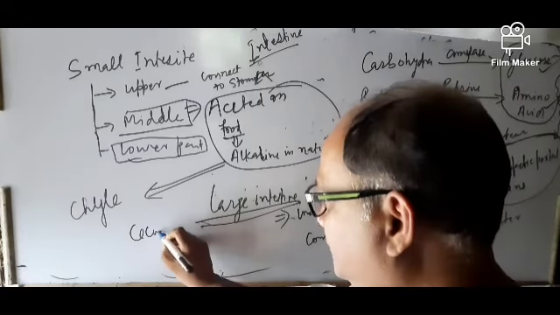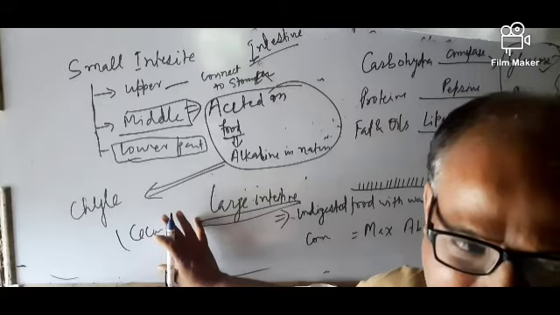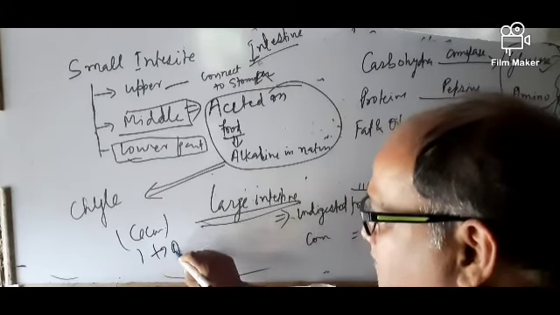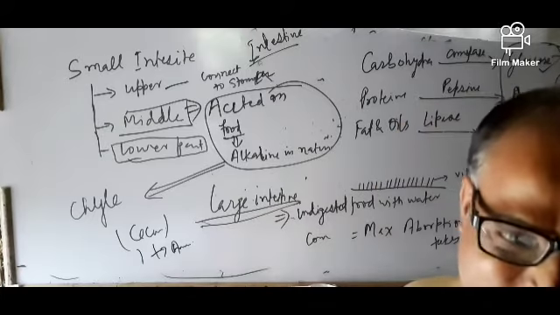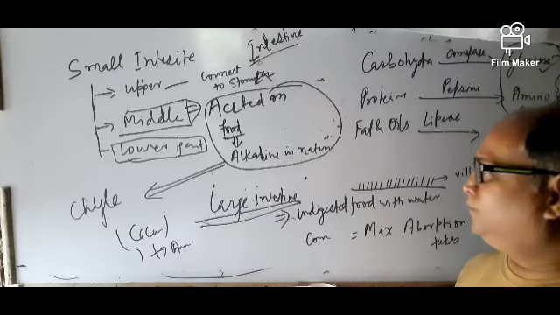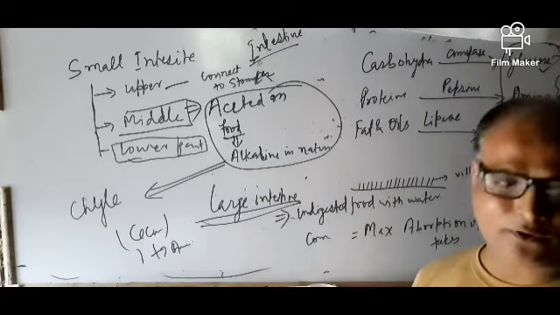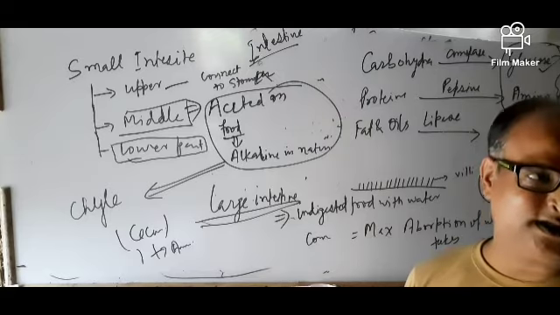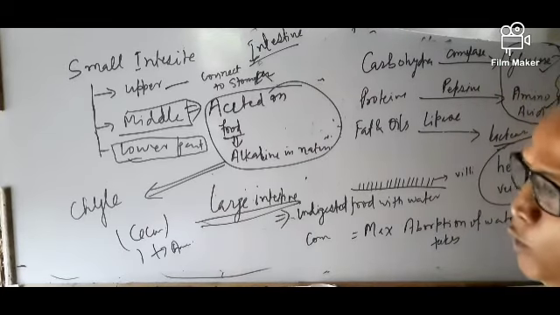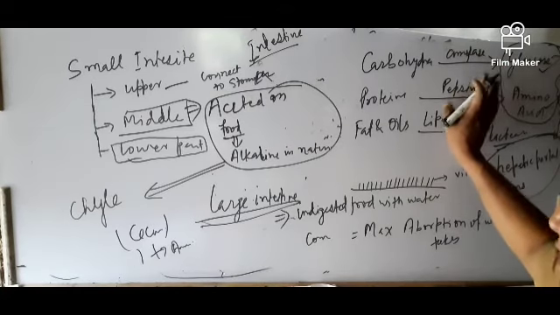It is stored in the cecum and then expelled out from the anus. This is the whole digestive process, or whole nutrition, in human beings.